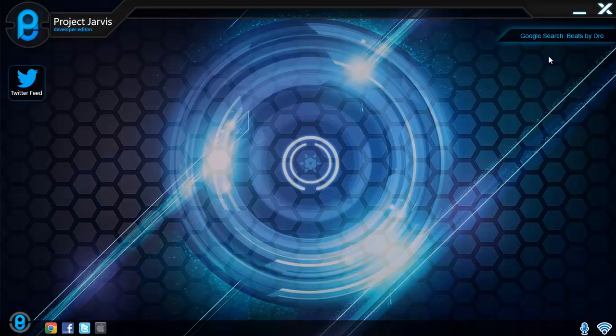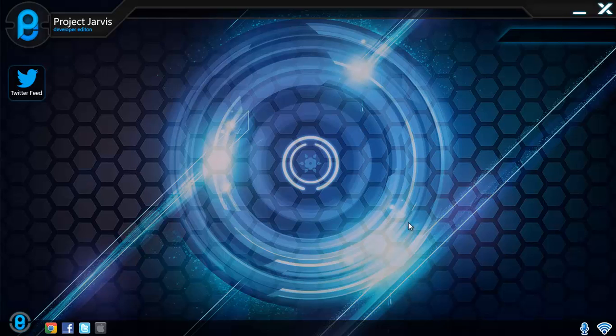If you're done searching Google, you can simply tap the down arrow key on your keyboard and you're now able to search within the OS itself. Keep in mind that this is still Jarvis version 1.0, but we have implemented a very simple taskbar and menu, which consists of all the information pages such as developer information and version information. We have also added a Twitter feed, which we will get to later in this video.